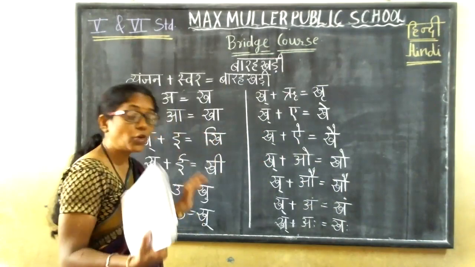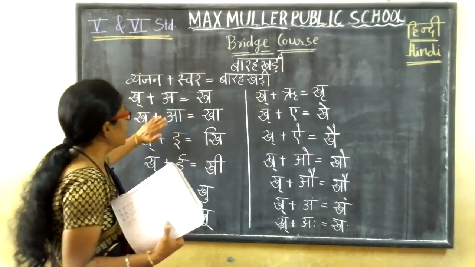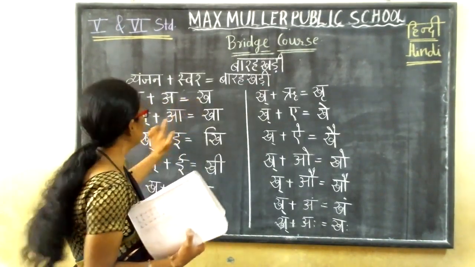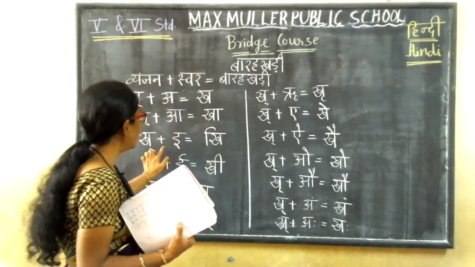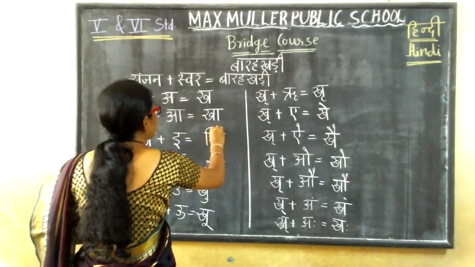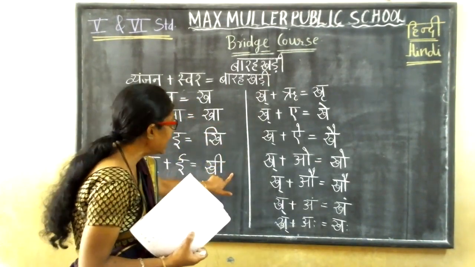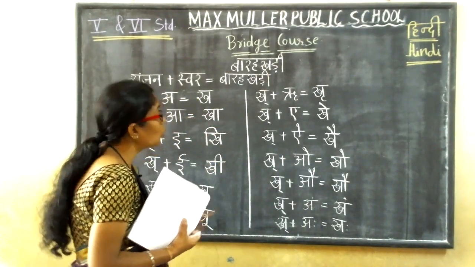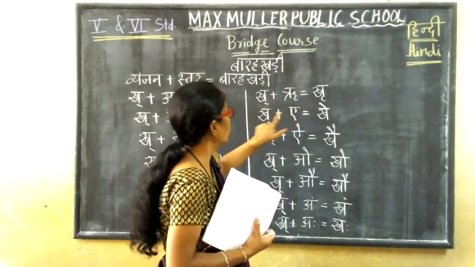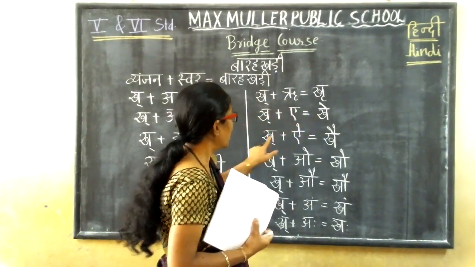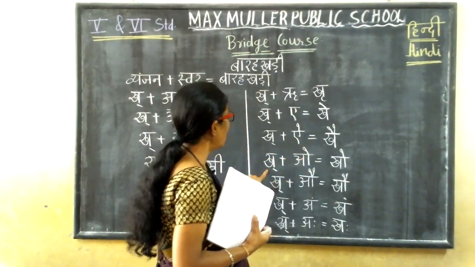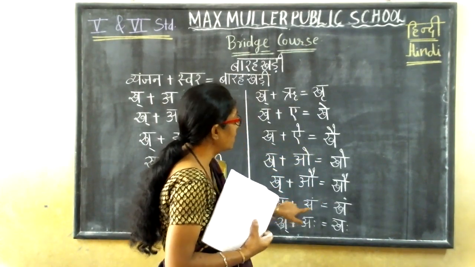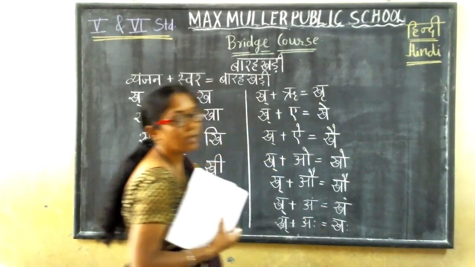The kha letter is there. Then how will you get the barakhri of the kha letter? By adding swar into it. See, if you add the swar a to kha half, you will get kha. Kha half plus a, kha. Kha half plus e, khi. Kha half plus badi ee, khee. Kha half plus u, khu. Kha half plus oo, khoo. Kha half plus ru, khru. Kha half plus e, khe. Kha half plus ai, khai. Kha half plus o, kho. Kha half plus au, khau. Kha half plus am, kham. Kha half plus ah, khah.